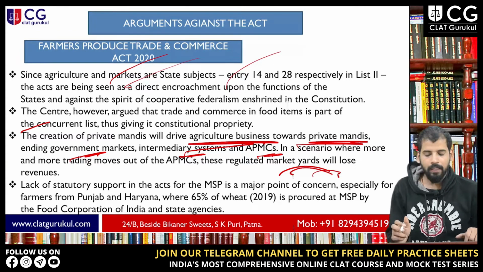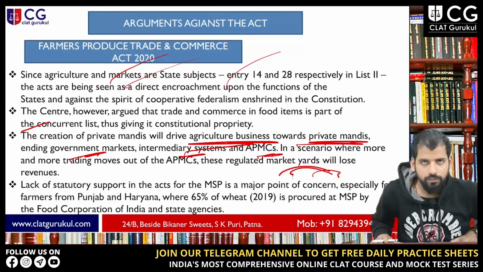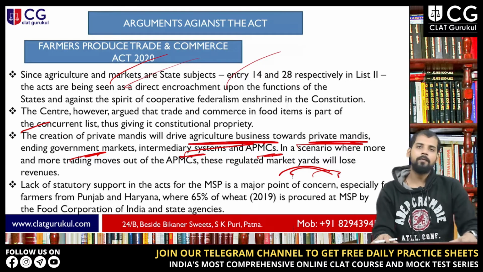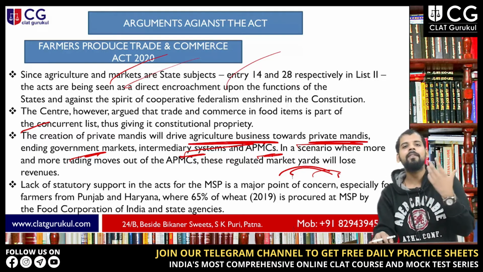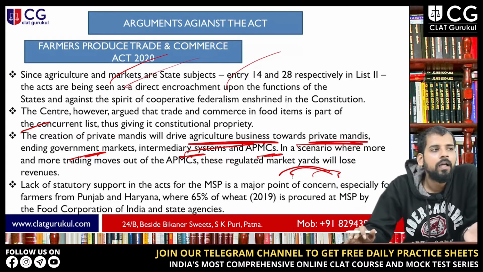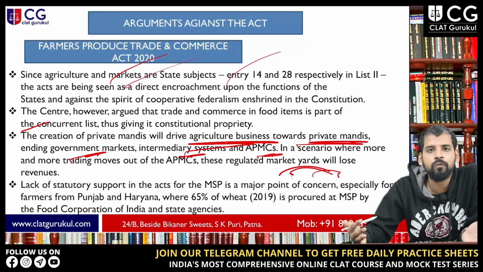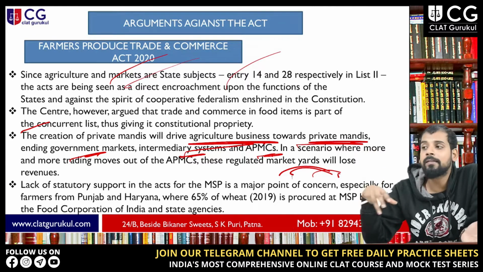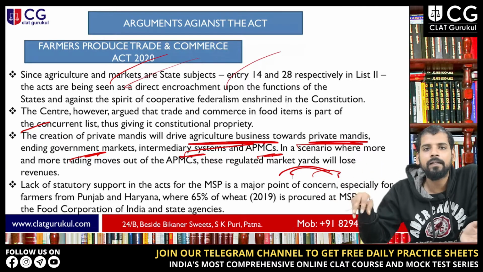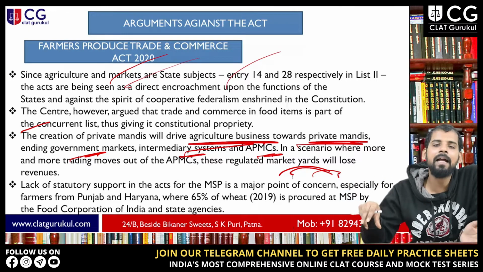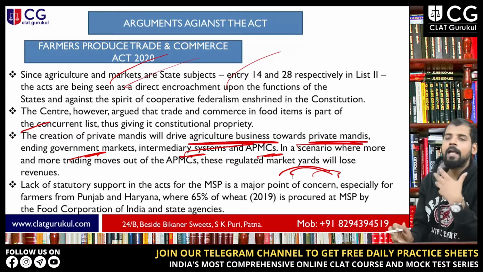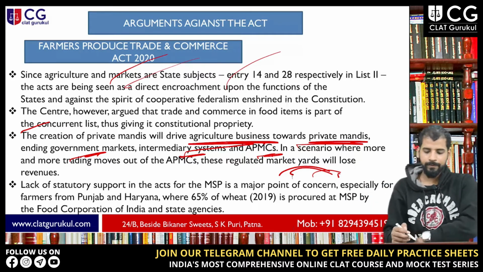Now again, if a private player comes into this sector, they will encourage profit making, yes, but farmers are not becoming aware of these kinds of situations. They are very fearful of this move. See, when you implement the Act, make an impact assessment of it too: how it will affect them, why they would accept this Act, what the reasons are, right? Create awareness of this first, then implement the Act. The government just implements the Act and the farmers are not made aware of all the situations, right? So they are fearful of the whole process, right?